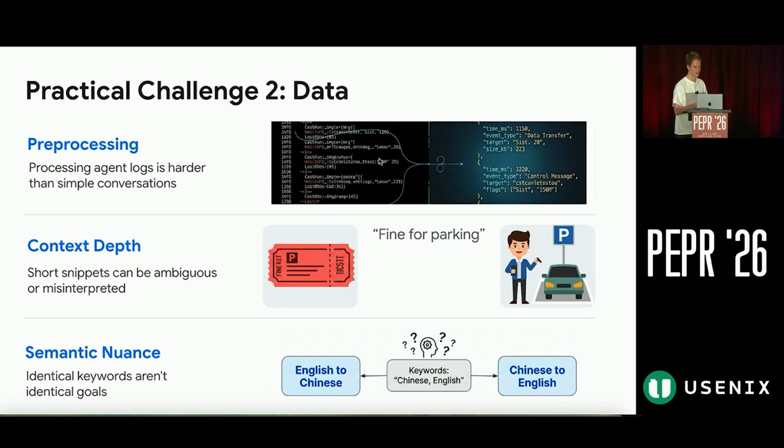Also, context depth. If you deal with short snippets such as queries in some search engine, then they are quite short and lack some context. For example, "fine for parking" can mean different things depending on the context. And also, when we get just keywords, some information might be missing. For example, if we have keywords English and Chinese, it can mean both things, translation from Chinese to English and vice versa. Having more keywords will help here.